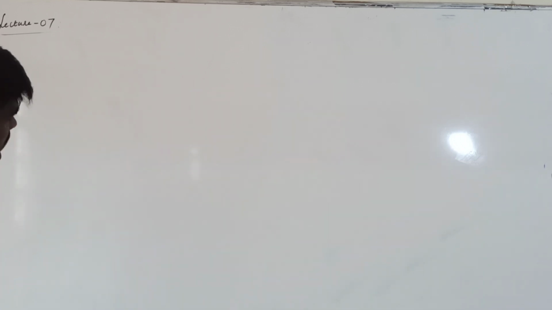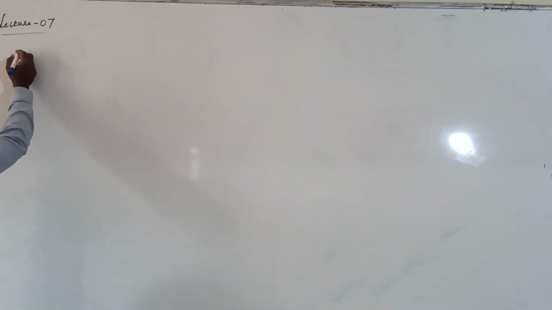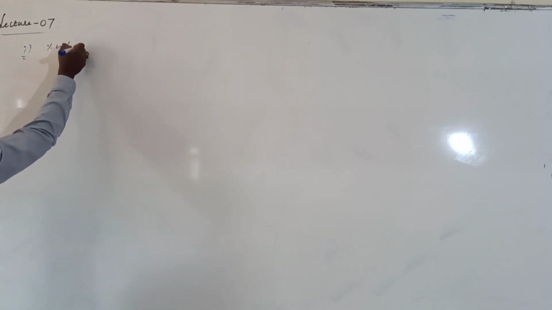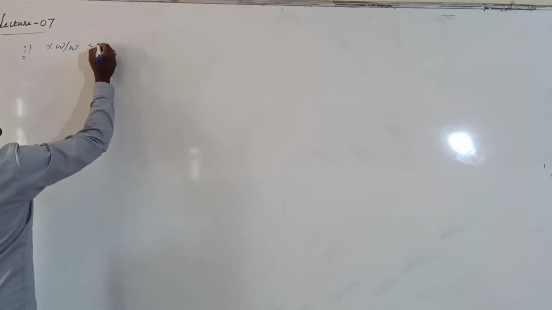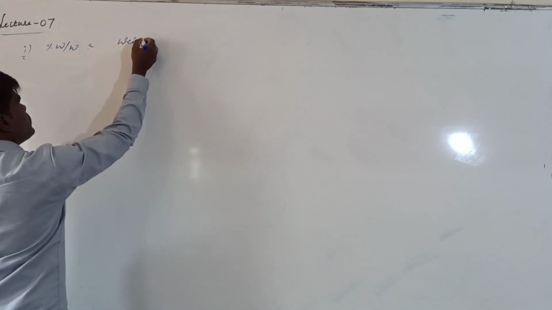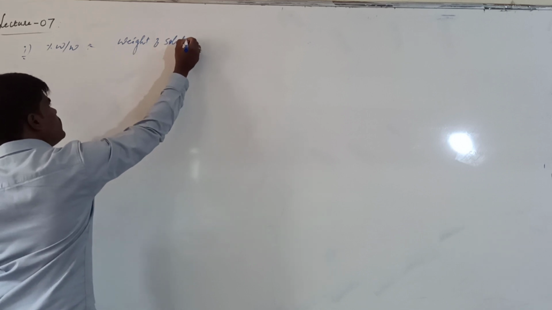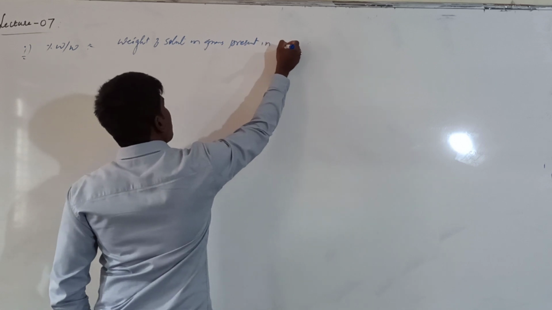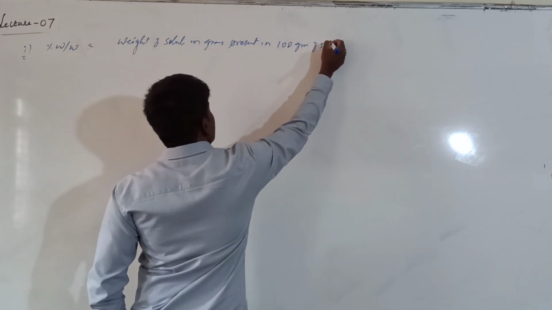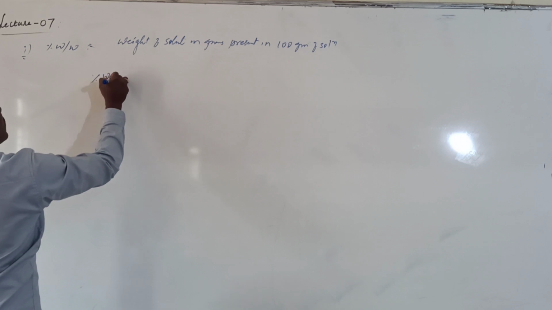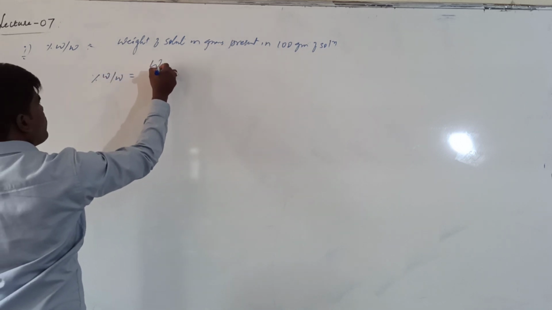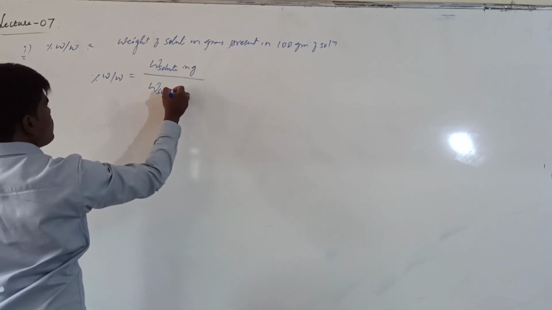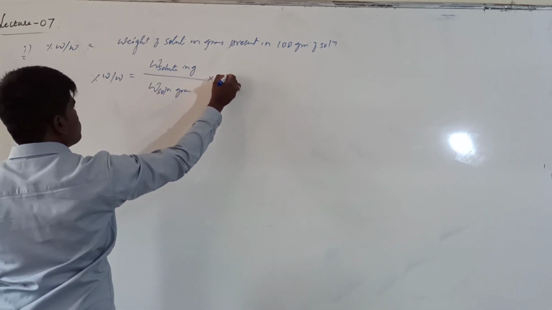Now, the second category, the first being percent weight by weight. It is generally defined as weight of solute in grams present in 100 grams of solution. So what will be the formula? Percent weight by weight equals weight of solute in grams upon weight of solution in grams into 100.